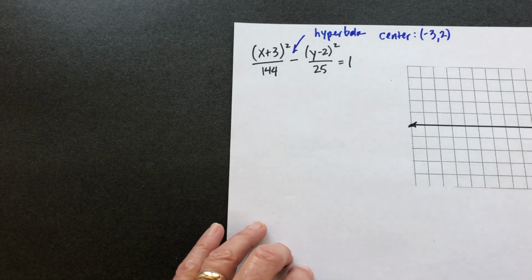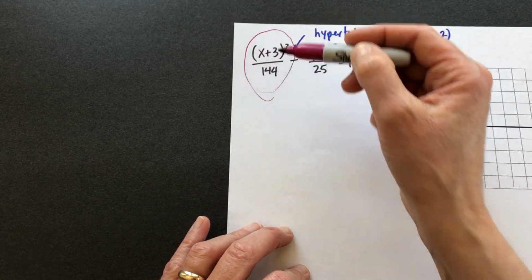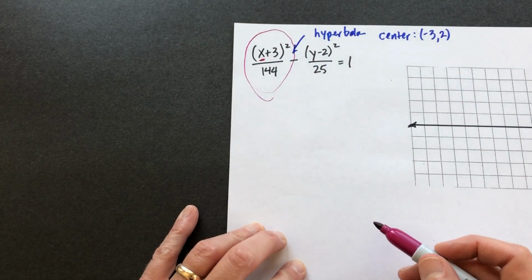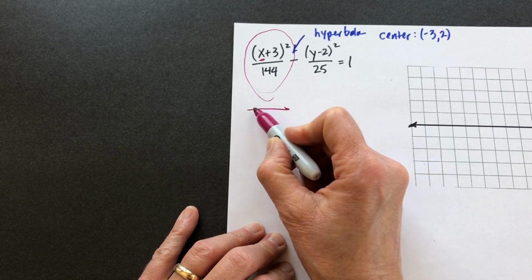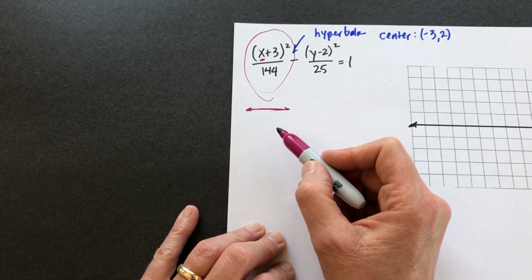We also can determine, because the first term here is our x term, that my transverse axis is going to be going in the left-right direction. It's horizontal.